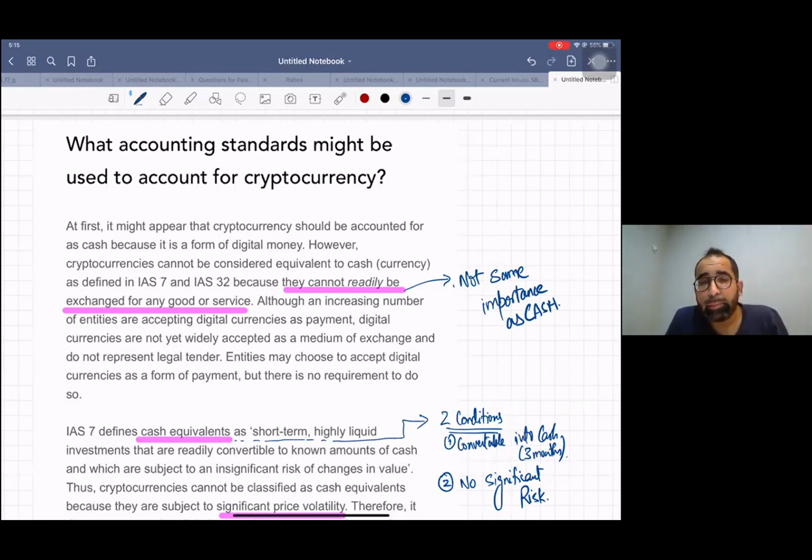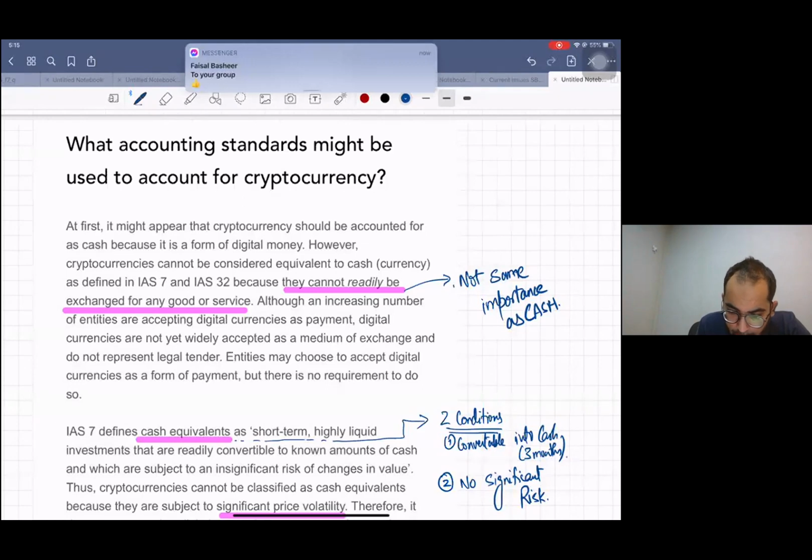Why? Many reasons. Number one, listen. The first reason, it is not backed by reserves. Normally our normal currencies are backed by reserves. Some currencies are gold backed, and some currencies are dollar backed. This is not a reserve backed currency.